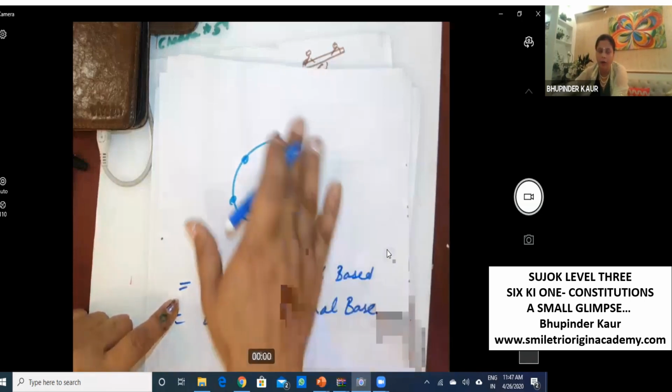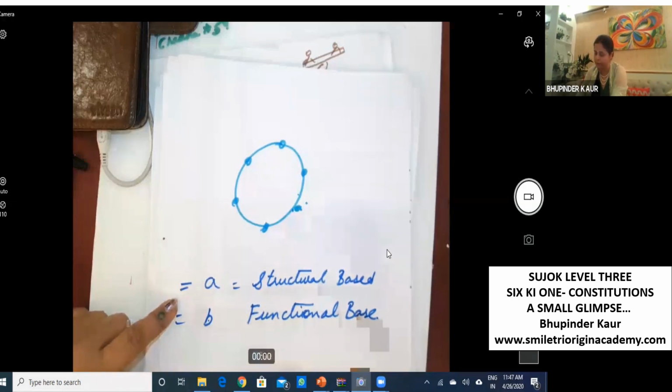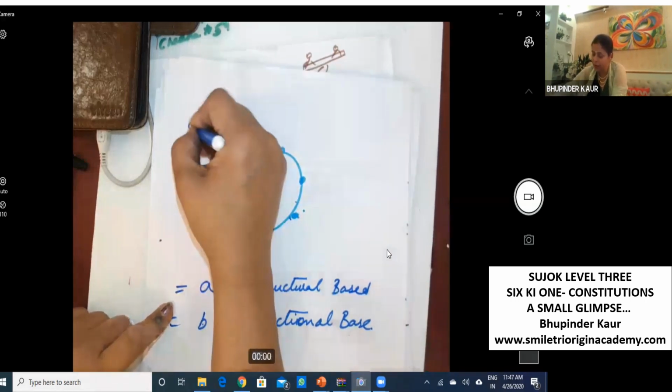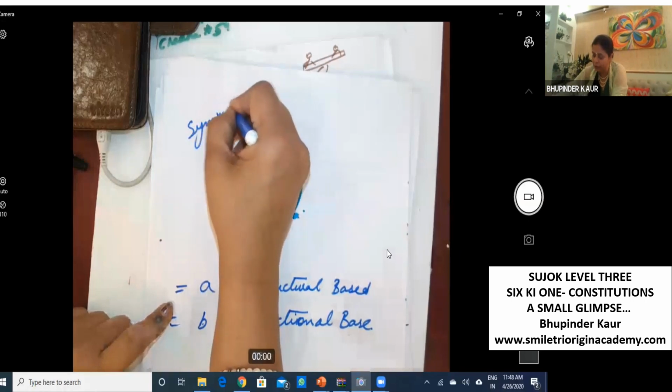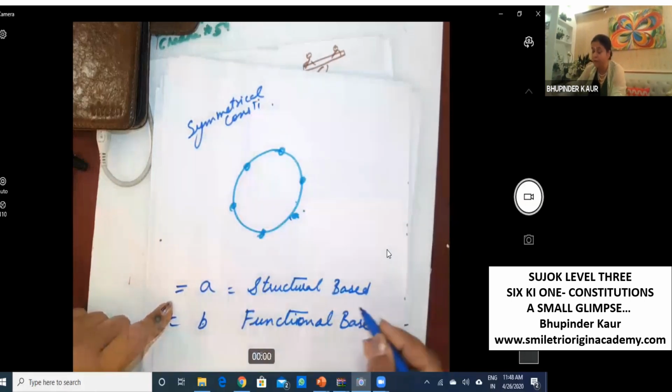Now for senior people, they can focus. One example for symmetrical constitution. And then we will understand structural or functional.